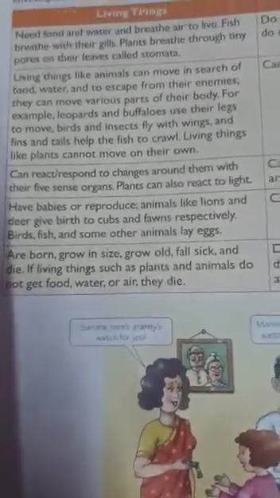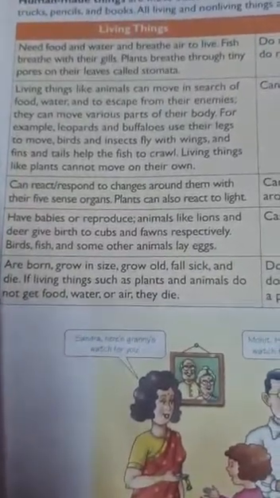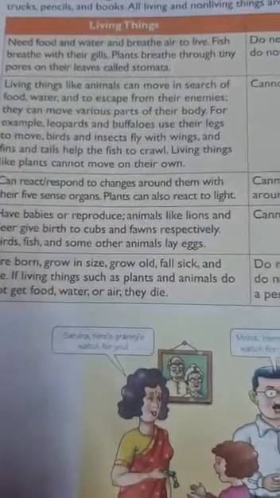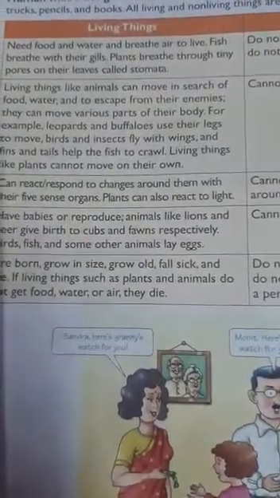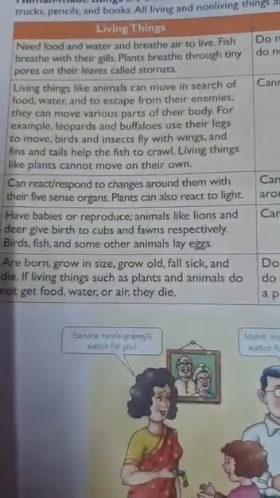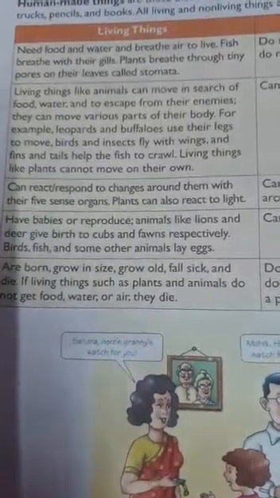Last but not least, the difference is that living organisms are born, grow in size, grow old, fall sick and finally die. Living organisms such as plants and animals, if they do not get food, air or water, finally die anyhow.